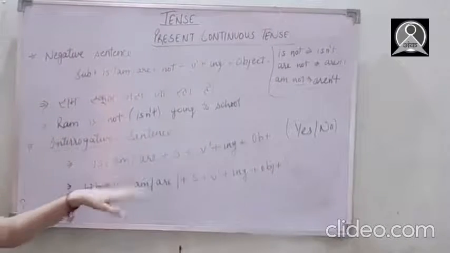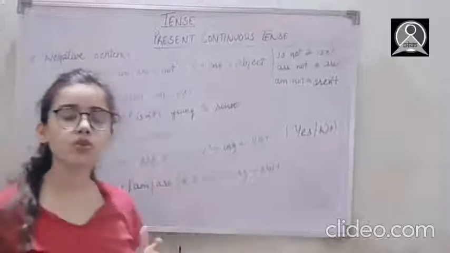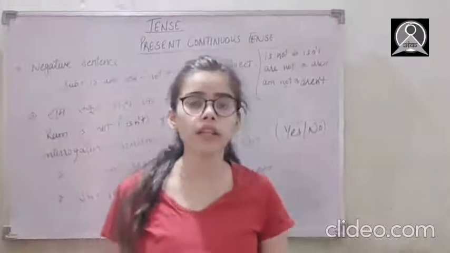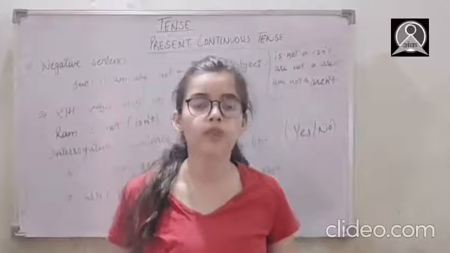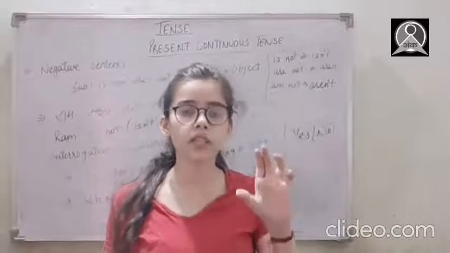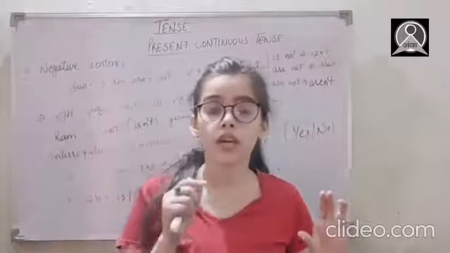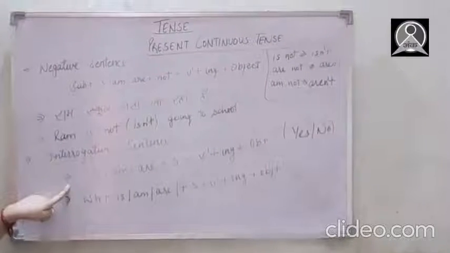As if someone will ask me here, like using this rule, is Sita going to school? Kya Sita school जा रही है? Then my answer will be yes if she's going and no if she isn't. And after this, I can explain the reason as well. But firstly, the answer is yes or no, right? So here, where the answer is yes or no, I have to use this first rule.